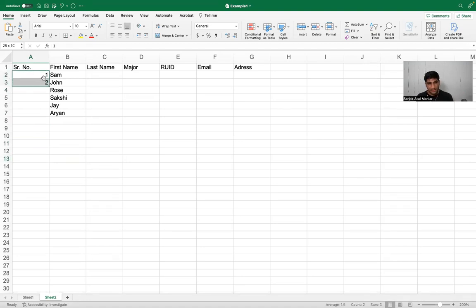I can simply select these 2 elements over here. And notice that if you hover your cursor over this bottom right corner, you will be able to see a plus sign like this. Just click this and drag it over here. Simple. It will automatically autofill the rest of the values, and it will understand that I want to perform the same operation which we just did in the first 2 cells, right? It will put the remaining values 1, 2, 3, 4, 5, 6, 7, 8, 9, 10.